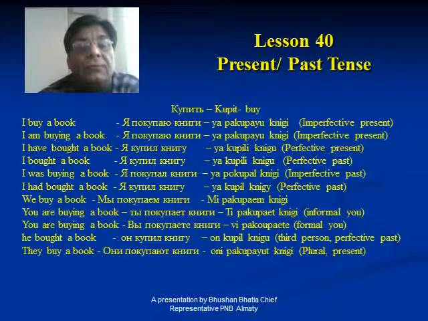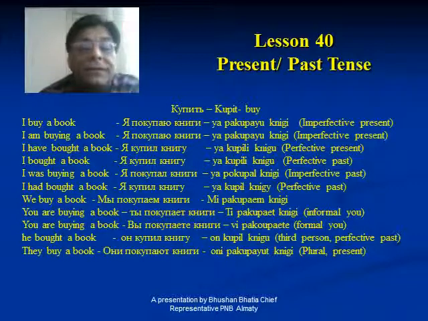So ya pakupayu knigi. In imperfective present, this kniga, book, will convert to knigi. So ya pakupayu knigi.